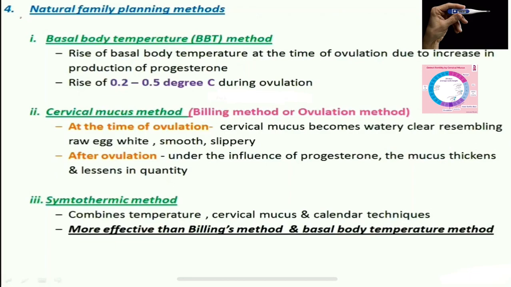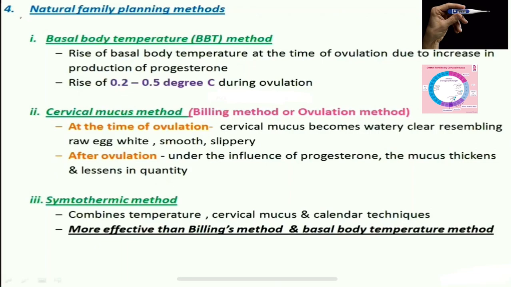So if I'm just doing the calendar method and I'm not very sure of the day of ovulation, if I am having a confusion regarding the fertile or infertile period, I can cross check with the cervical mucus method, depending upon the consistency. After ovulation the mucus will become thick and scanty, whereas prior to ovulation it will be smooth, slippery, watery, like raw egg white.